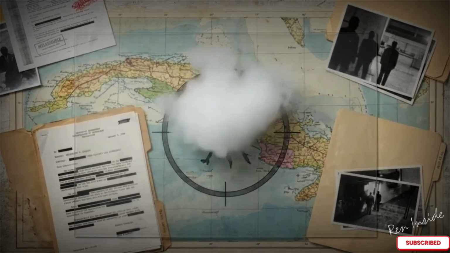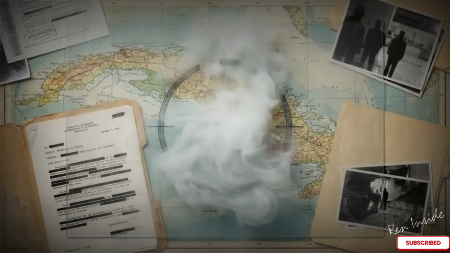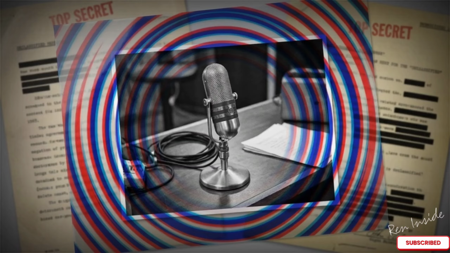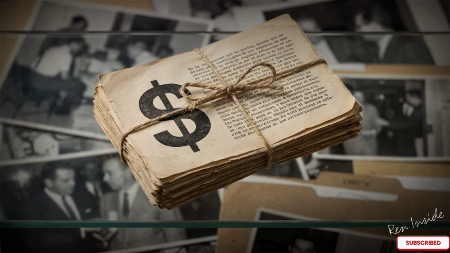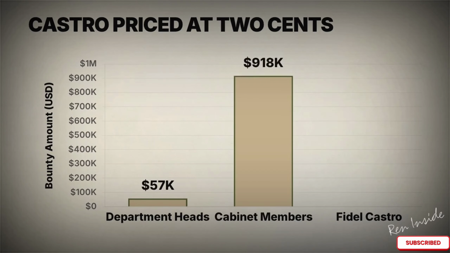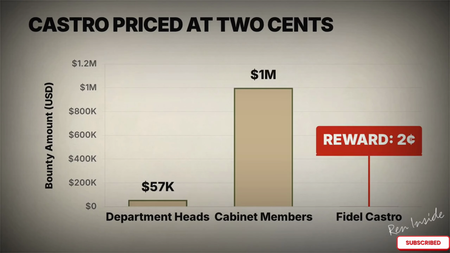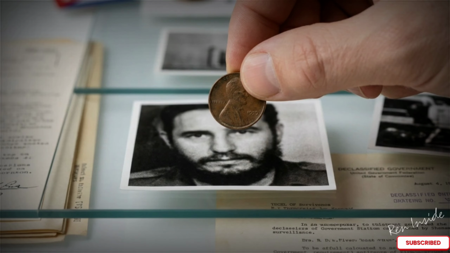As lethal plots failed, the agency turned to public humiliation. One scheme involved spraying a radio studio with an LSD-like aerosol mist to induce a live on-air meltdown, hoping to convince the Cuban public their leader had lost his mind. This chart breaks down Operation Bounty, a plan to drop leaflets over the island offering cash rewards to any Cuban who killed a government official. They offered $57,000 for department heads and up to $1 million for members of the cabinet. The reward for Castro himself was set at exactly 2 cents.